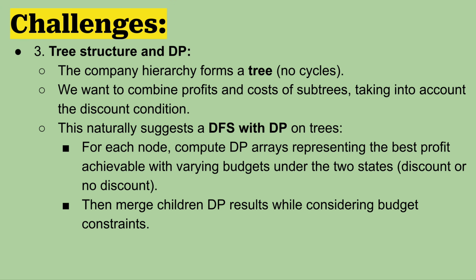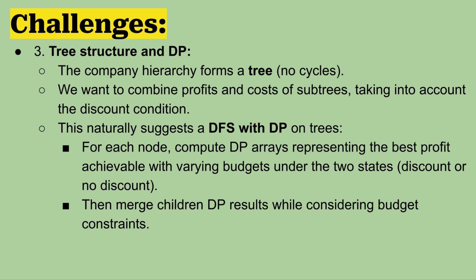Okay. Also, another challenge is that this is a tree structure and DP. So the company hierarchy forms a tree. No cycle is there, right? So we want to combine profit and the cost of subtrees, so we can take into account the discount conditions, right? So the natural suggestion is a DFS with a DP on the trees.